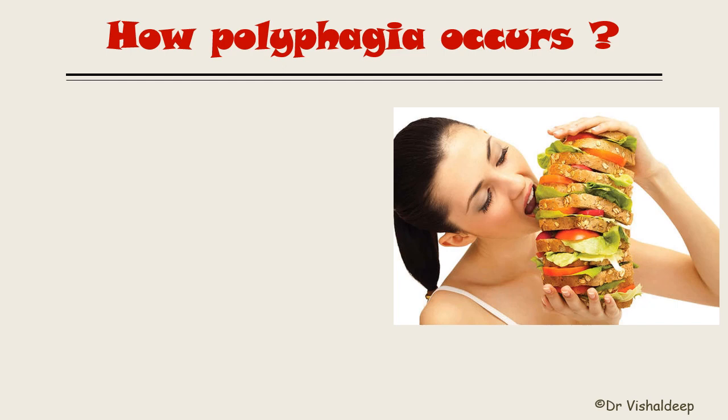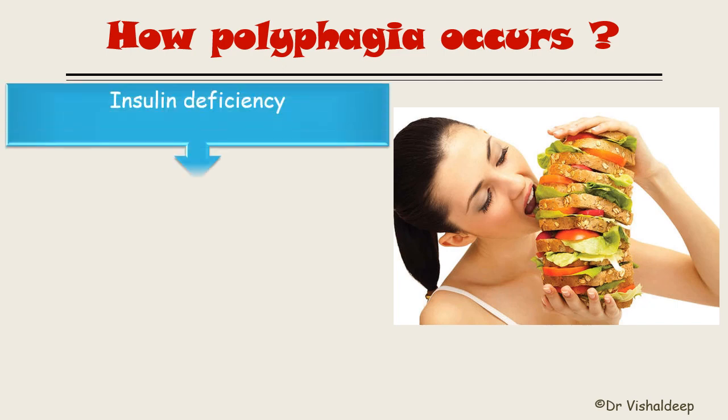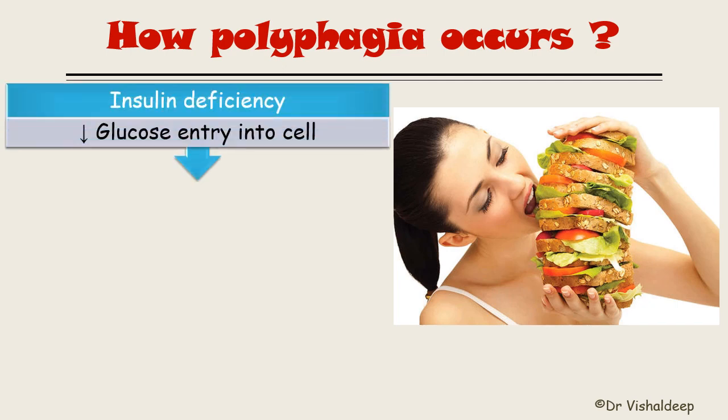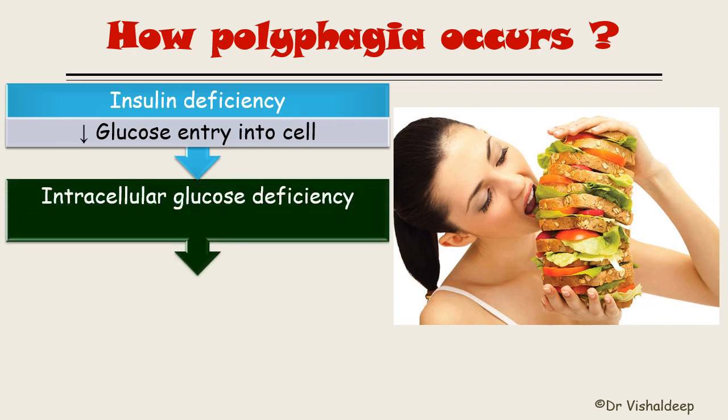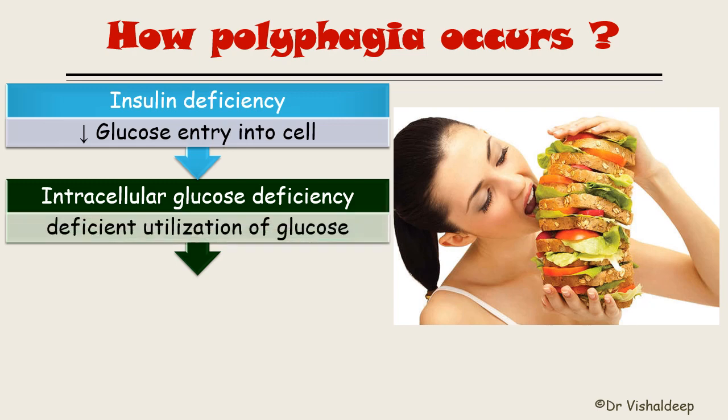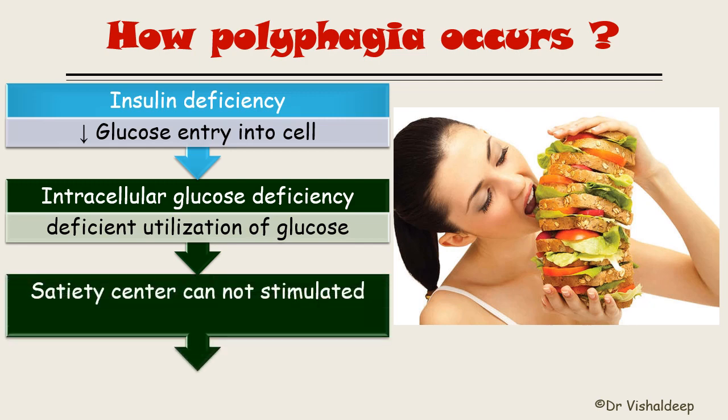How will polyphagia occur? Insulin deficiency will lead to decreased glucose entry into the cell. See, one of the functions of insulin is increased glucose uptake by the cell. So whenever there is insulin deficiency, there is decreased glucose entering into the cell. It will lead to intracellular glucose deficiency. Now this intracellular glucose deficiency will lead to deficient utilization of the glucose, and ultimately the satiety center cannot be stimulated.